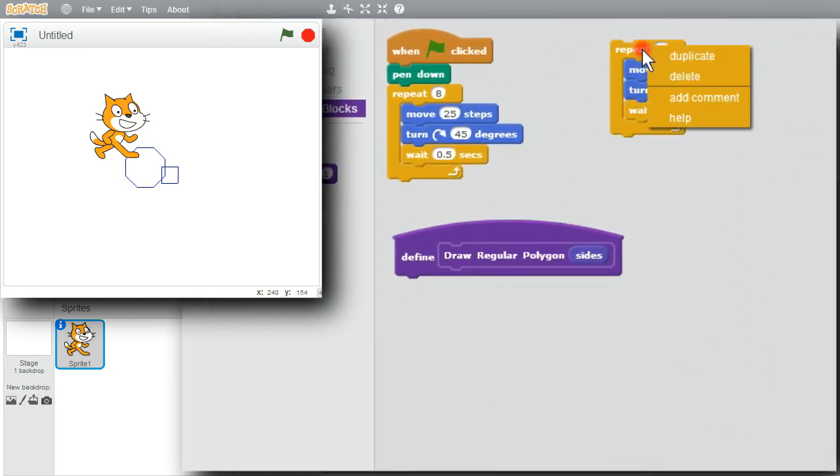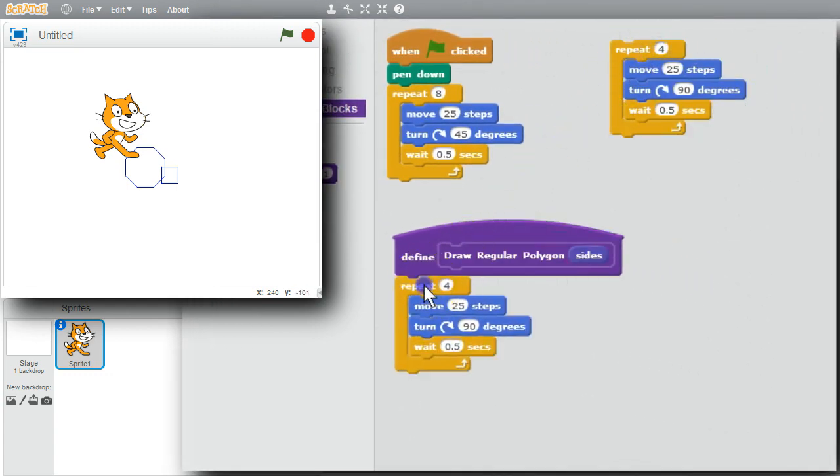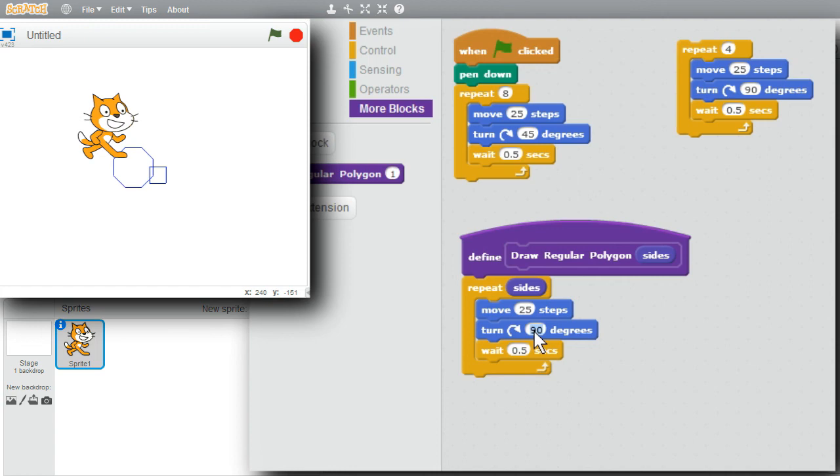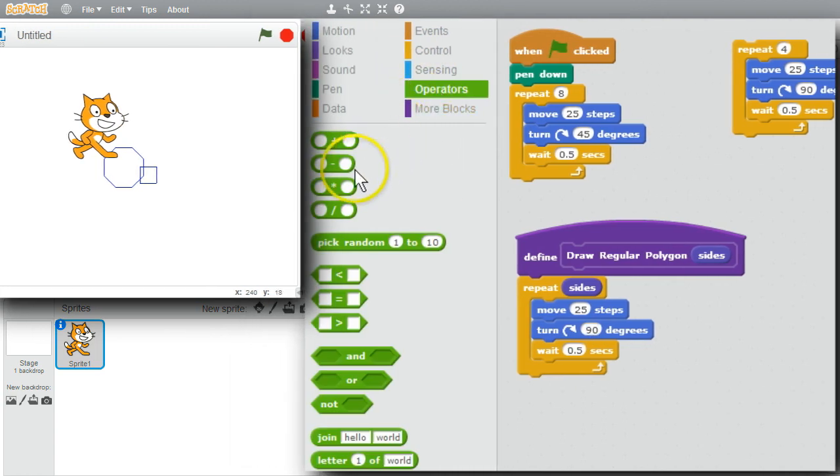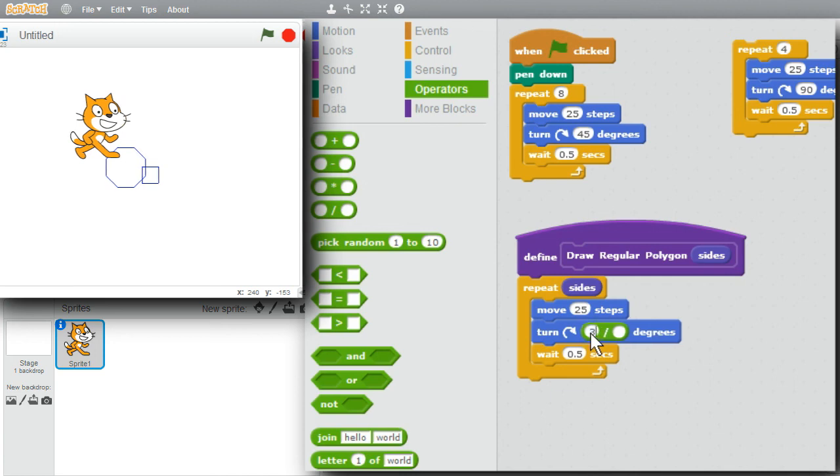I'll copy the repeat loop. I want it to repeat for the number of sides. I'll drop that in. The move of 25 steps is fine. The turn of 90 degrees I'm going to have to change. I said earlier I need to turn 360 divided by the number of sides. I'll go to Operators, get Division, 360 divided by the number of sides.